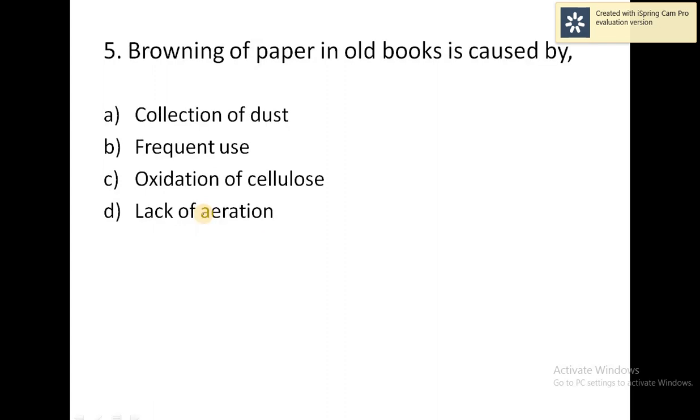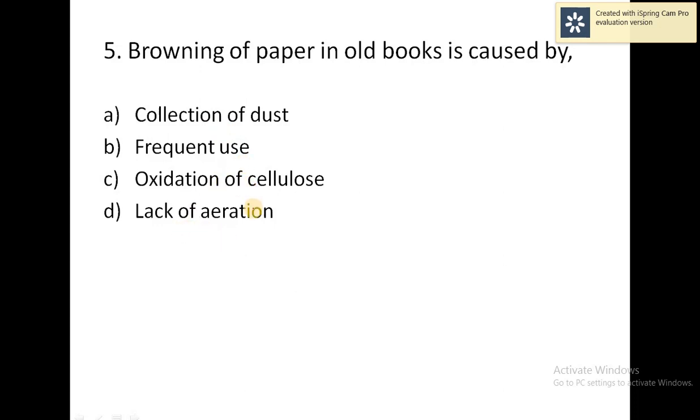So going to the next question. Browning of paper in old books is called what? If you see old books after some time, after so many days, the pages become brown in color. Why is it? It is due to what? Four options are given, you choose the correct answer: collection of dust, frequent use, oxidation of cellulose, or lack of aeration.